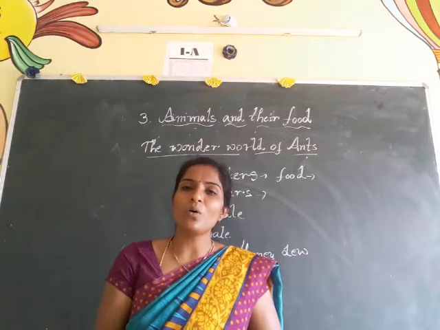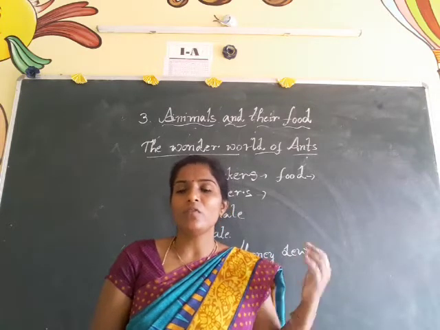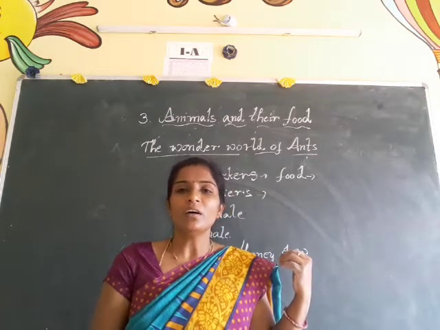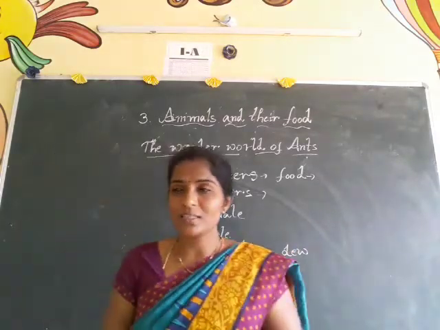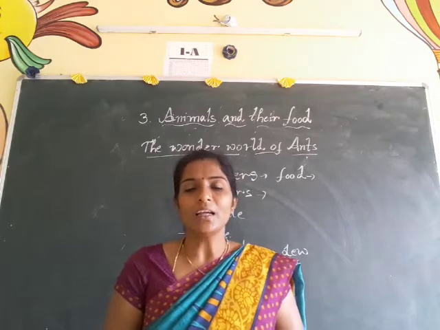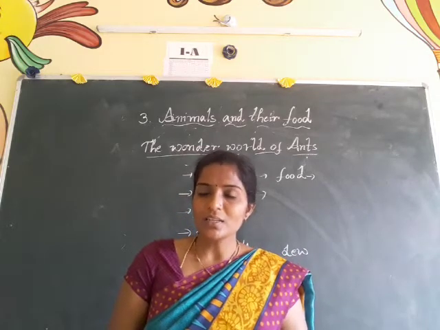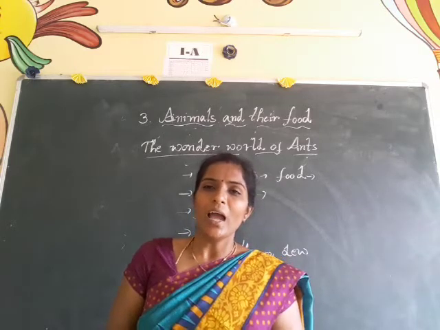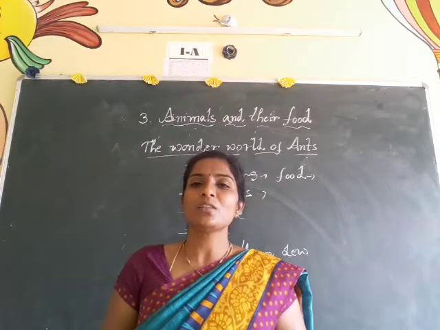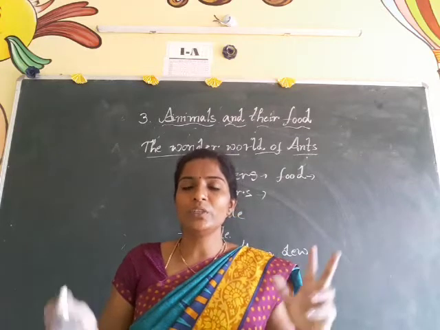After that, animal colonies, and we learned about the wonderful world of ants. In that there are different types of ants: workers, soldiers, female ants and male ants. They do their jobs and also work for their unity.